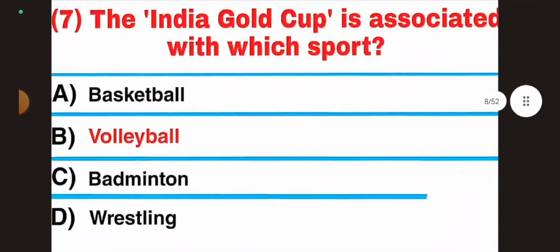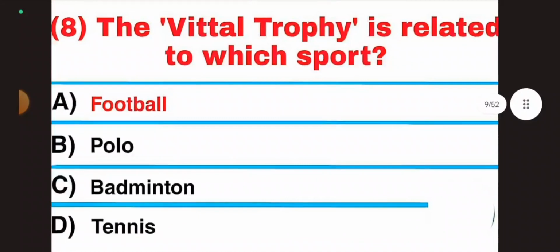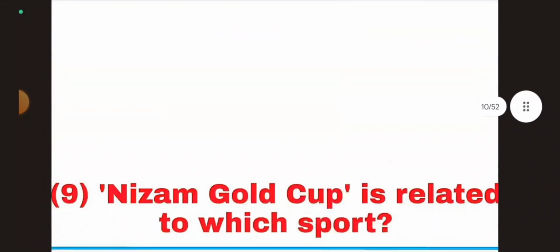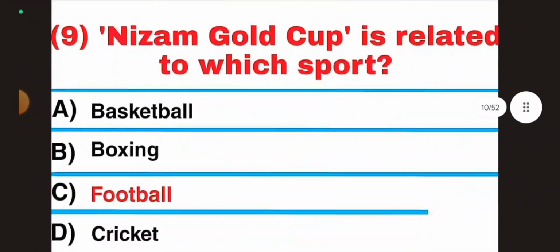Answer, tennis. Question 7, the India Gold Cup is associated with which sport? Answer, volleyball. Question 8, the Whittle Trophy is related to which sport? Football. Question 9, Nizam Gold Cup is related to which sport?